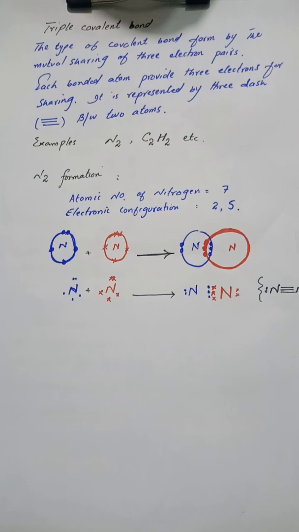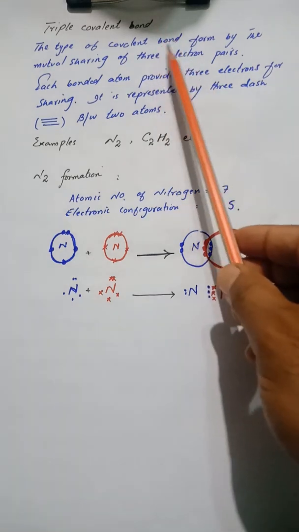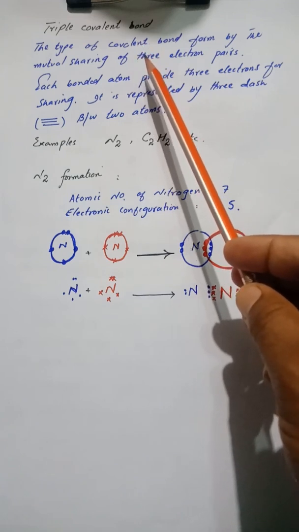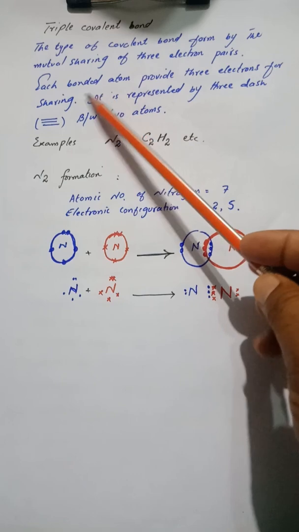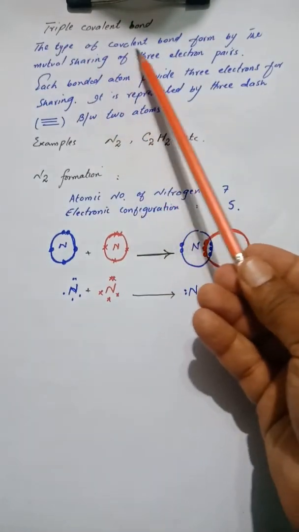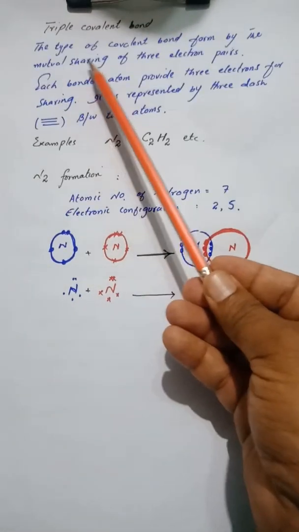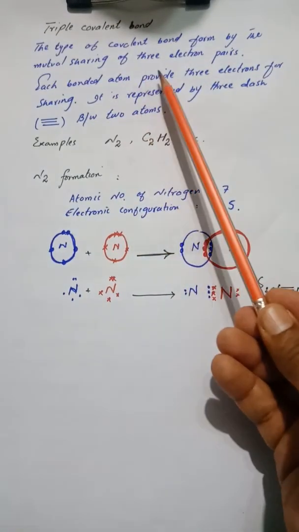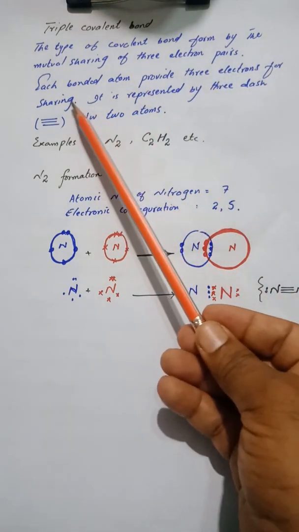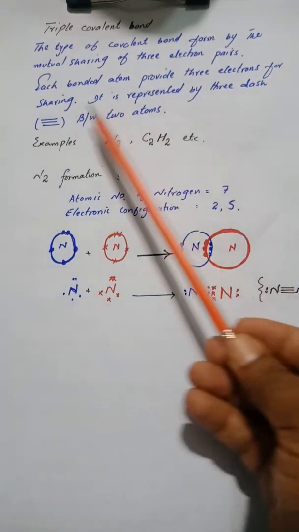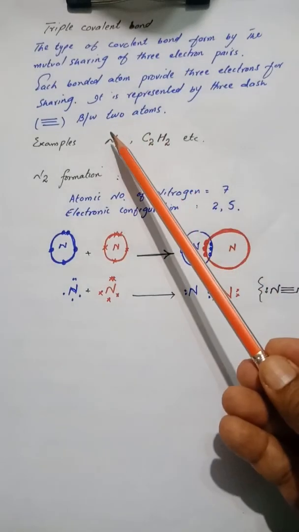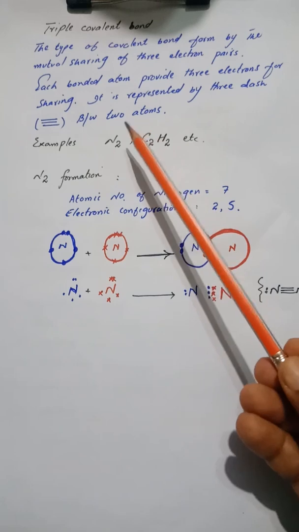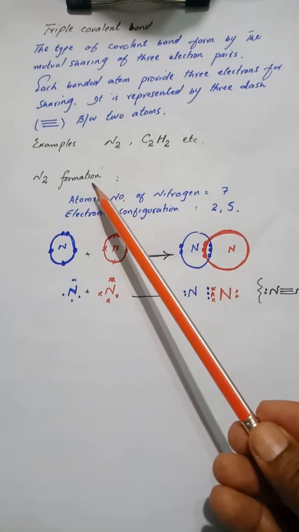The third type of covalent bond is the triple covalent bond. As the name indicates, 2 atoms share 3 electron pairs with each other. This is the type of covalent bond formed by the mutual sharing of 3 electron pairs. It means that each atom provides 3 electrons for sharing. It is represented by 3 dashes between 2 atoms. The N2 nitrogen molecule and ethyne molecule are examples of triple covalent bond.